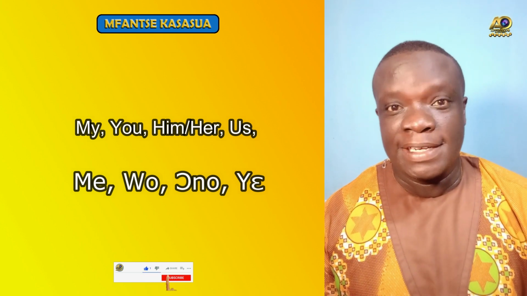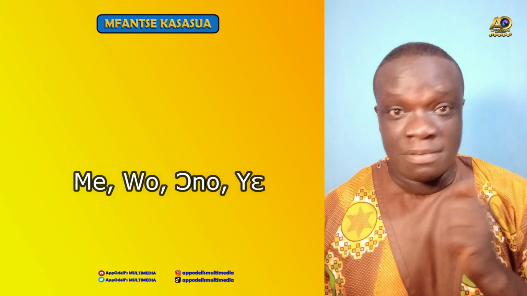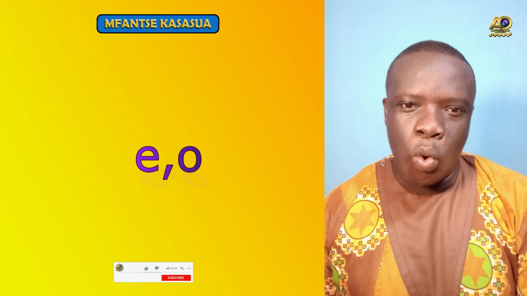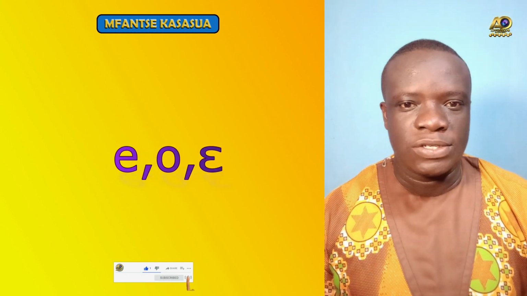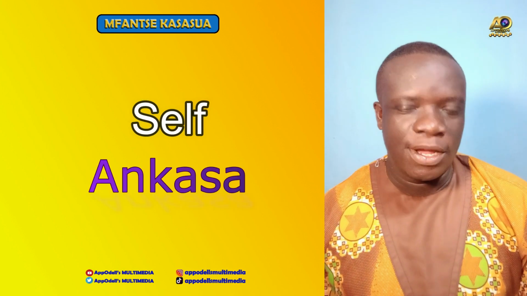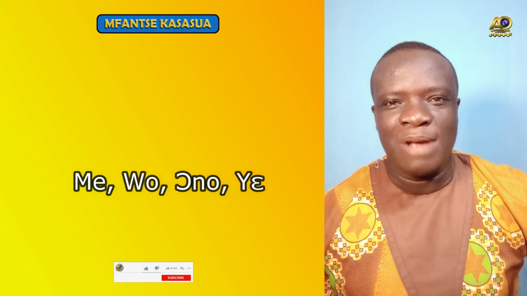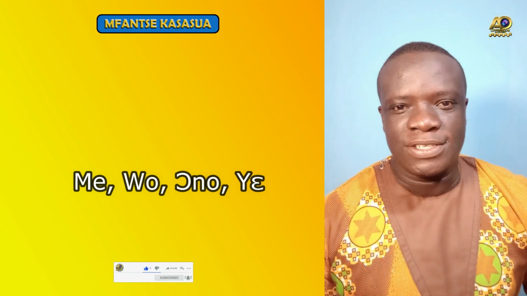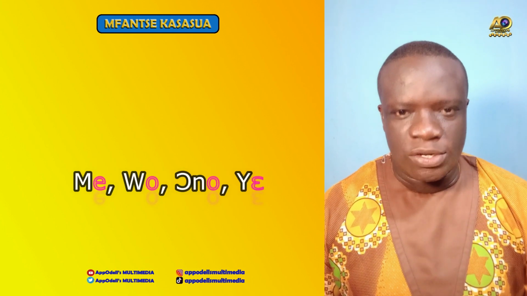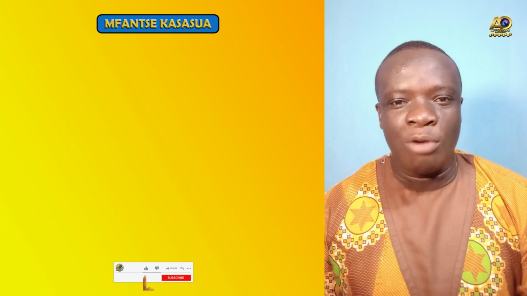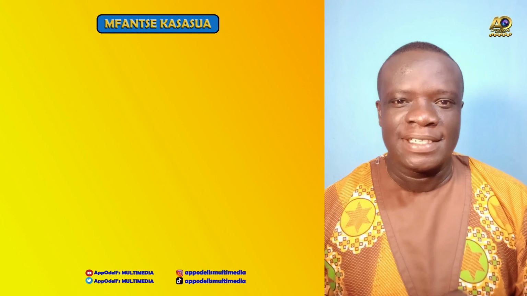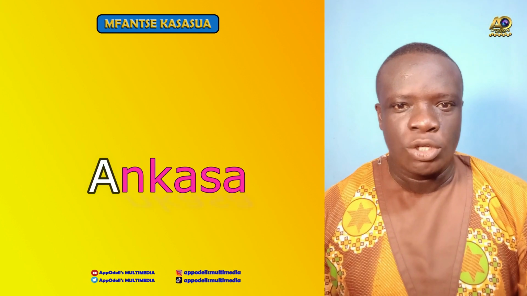Do you agree that the ending alphabets of these 4 pronouns just mentioned all end in a vowel? We have the following: a, o, and e. All these are vowels. When we want to add this word self, which we call Ankasa in Fante, to these 4 personal pronouns, there is a rule that applies. The word Ankasa begins with a vowel, and these 4 personal pronouns also end with a vowel. We wouldn't allow 2 vowels, that is the one ending in the personal pronoun and the one starting in the word self, that is Ankasa, to mate.